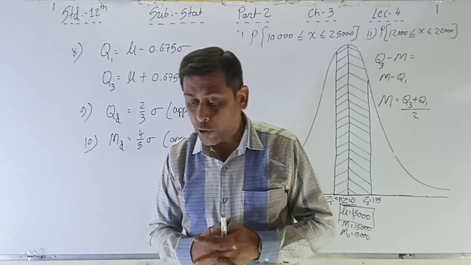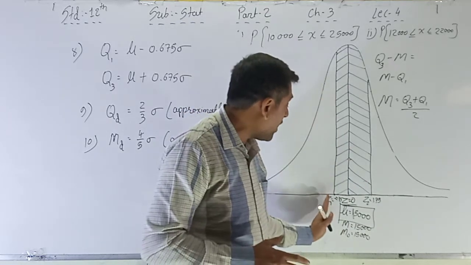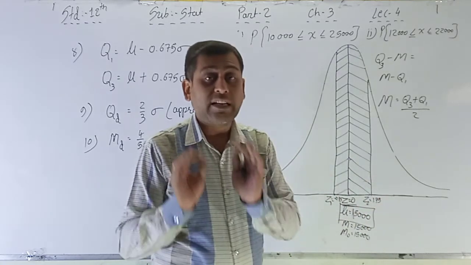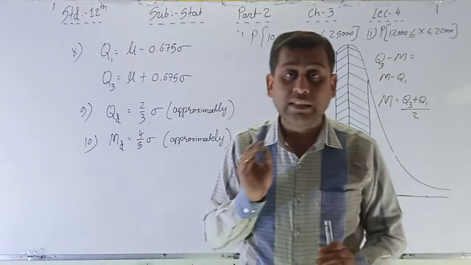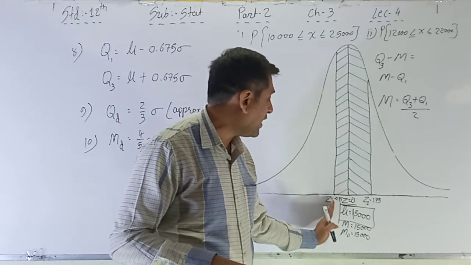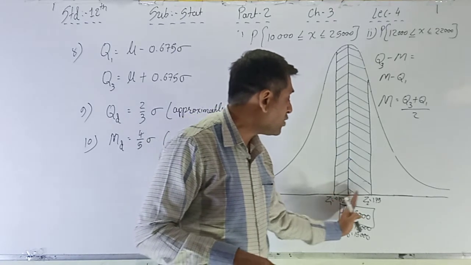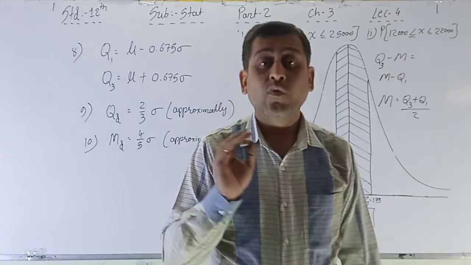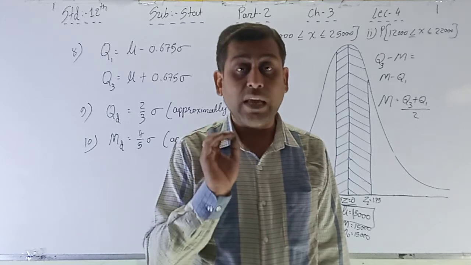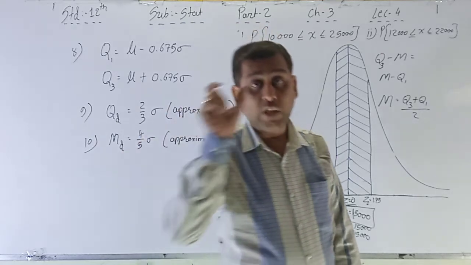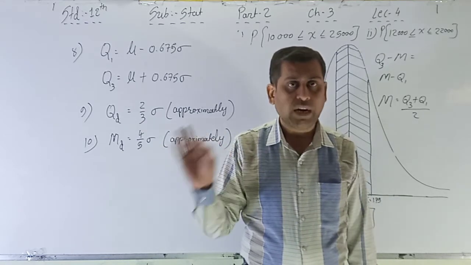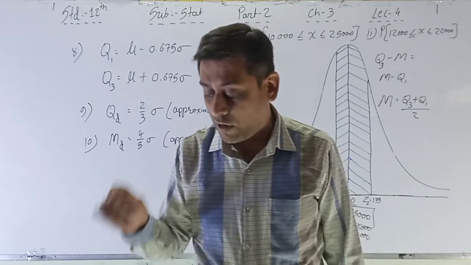First, important areas. Here we are finding out the areas Z1 to 0 and 0 to Z2. Okay, but exactly some important areas are given, and see, we are finding out the value of minus 0.75 to 0 and 0 to 1.75. For that, for the area we have to see the table, right? But here the fixed area is directly given, and if that area is given, then just write down the values. Don't see the table, just write down the values, because the fixed area is given here in 1 to 6 points.